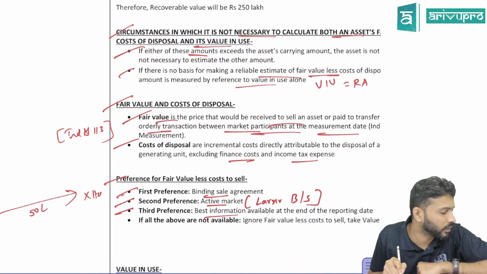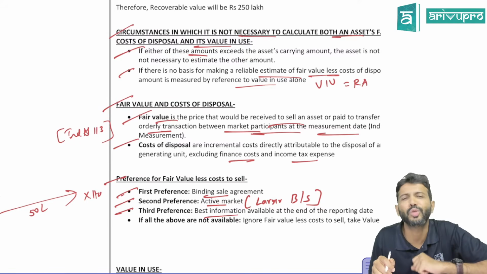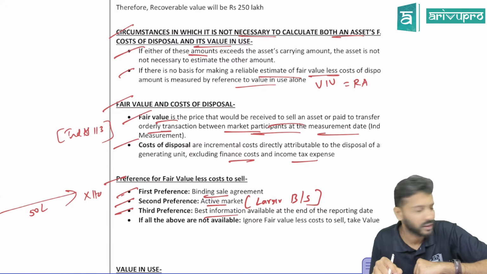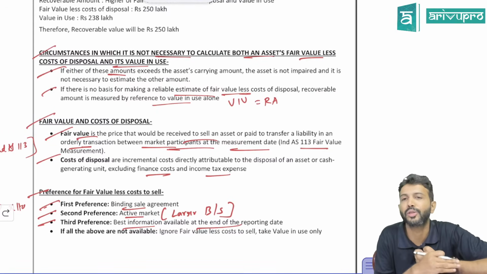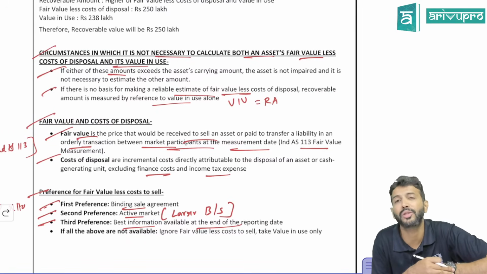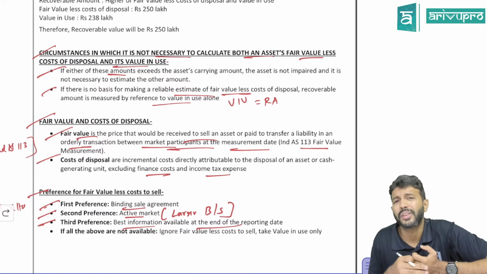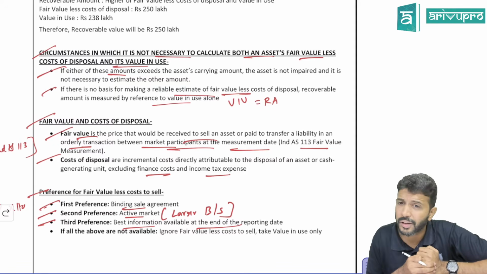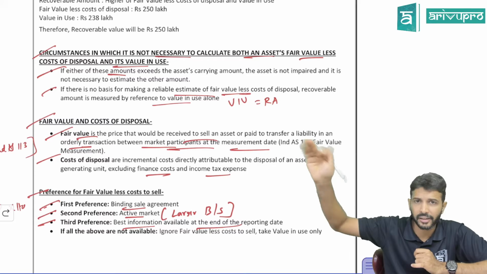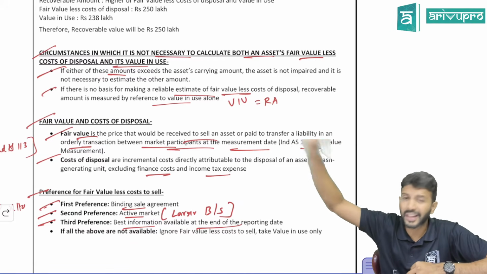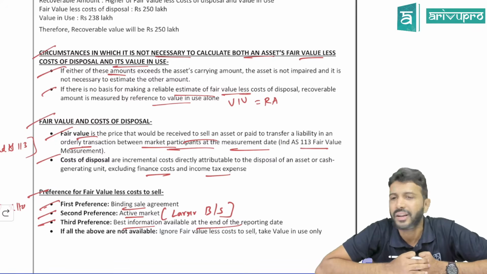Third preference, if active market is also not there, that means whose asset is it? Management. Management best estimate you can do. Management itself can find out the fair value using their best estimates. Like let's say your asset may not have a fair value, but your competitor's asset may have a fair value. If you have that data, if any other competitor has any similar asset, and that similar asset has a fair value, you can adopt that as your asset's fair value, like that.